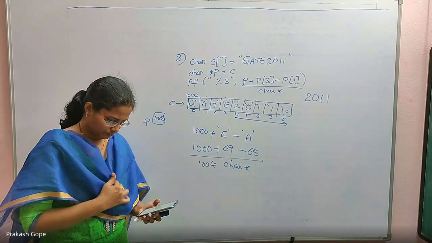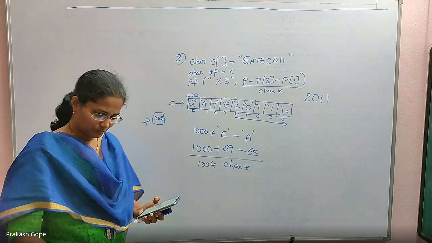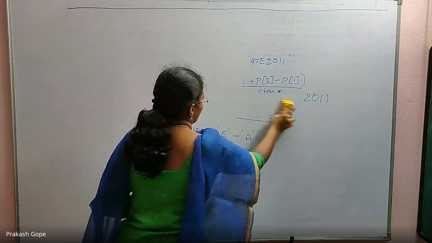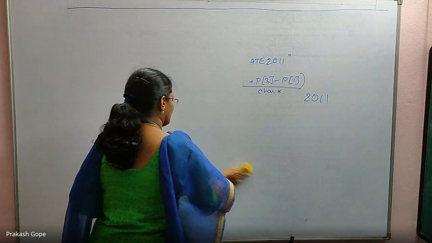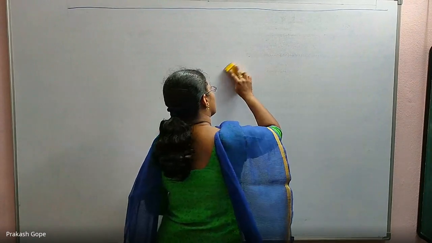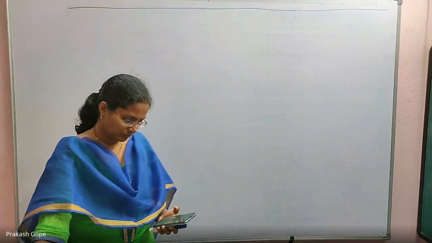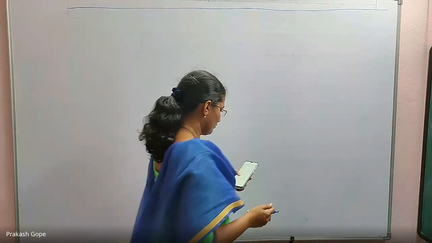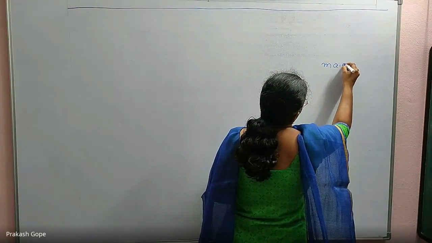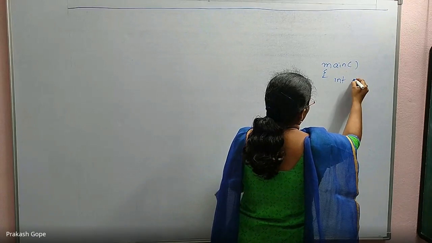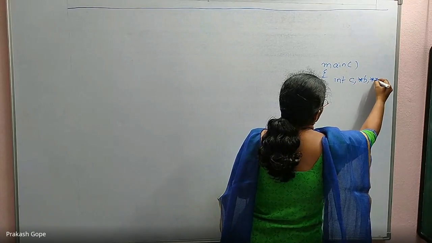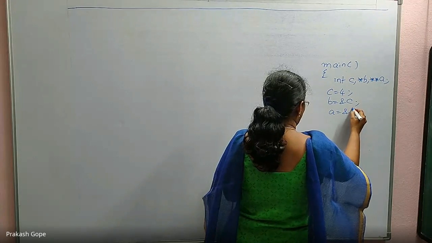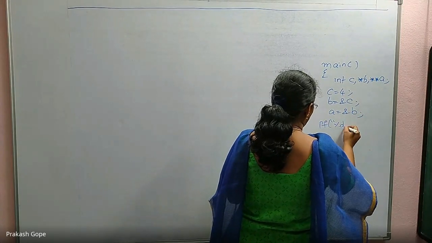Next question. Question number 9. There is a main function: int c, *b, **a. c equal to 4, b equal to address of c, a equal to address of b, printf percentage d.